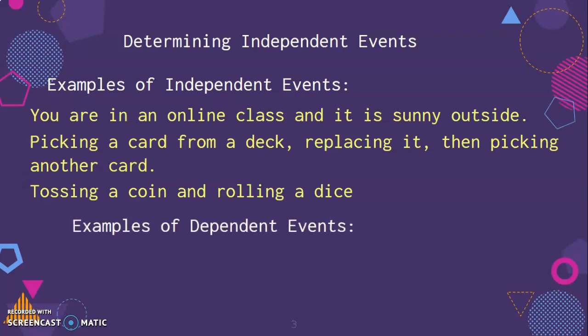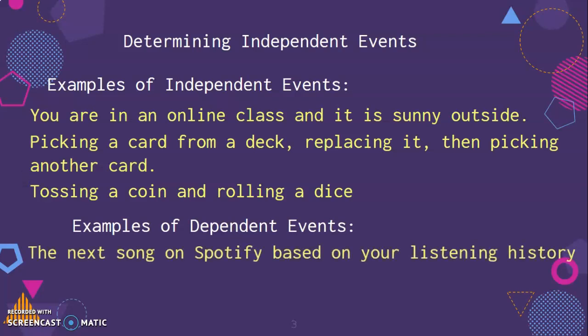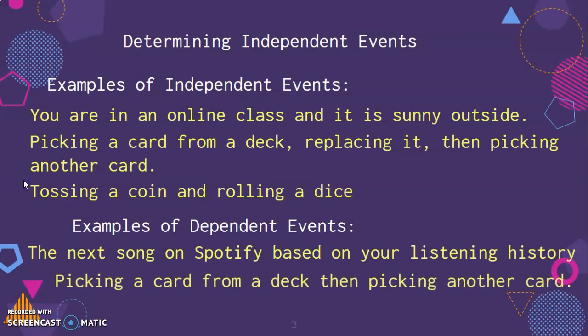Examples of dependent events. These things do have an influence on one another. When you're playing Spotify, the next song that comes up, if it's based on your listening history, is going to be dependent upon that listening history. And if you pick a card from a deck and then pick another, the fact that you pick a card removes one of the options from that second pick. As you continue to pick cards, there are going to be fewer and fewer options. So they are dependent on those prior picks.